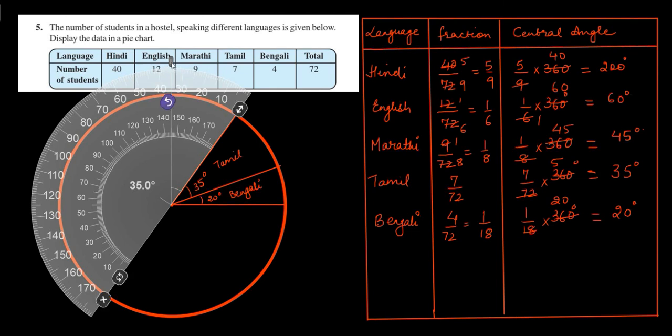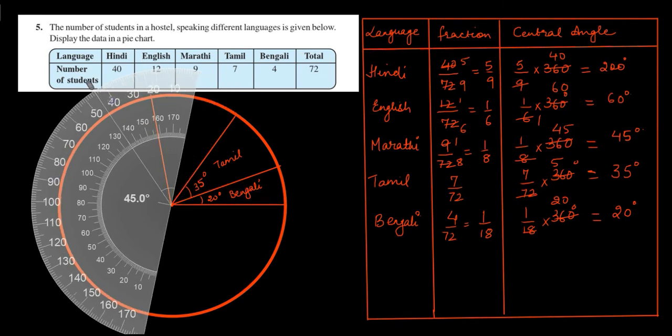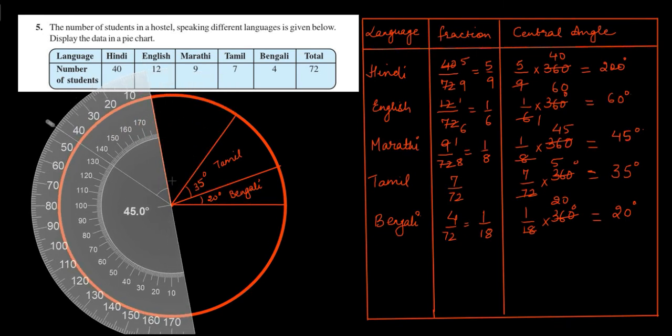Now the central angle for Marathi is 45 degree. From here we'll measure 45 degree. We'll rotate our protractor. We'll mark this sector. The central angle for Marathi is 45 degree. This sector will represent students speaking Marathi.